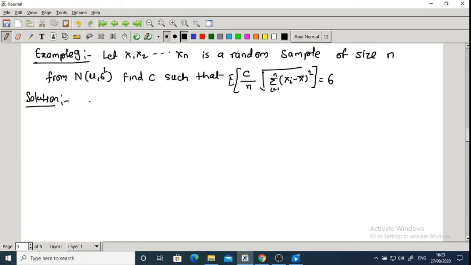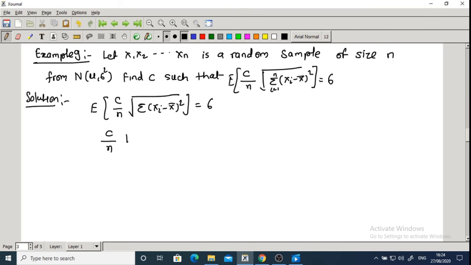So here first we start with the given terms, that is, the expectation of c upon n square root of summation of (xi minus x bar) whole square is equal to sigma. So this term is given. C upon n is a constant, so we take that term outside the expectation.